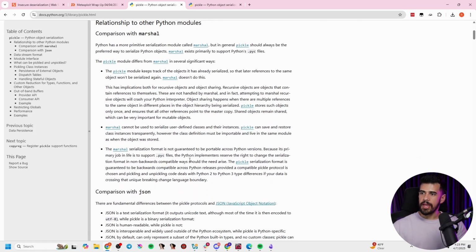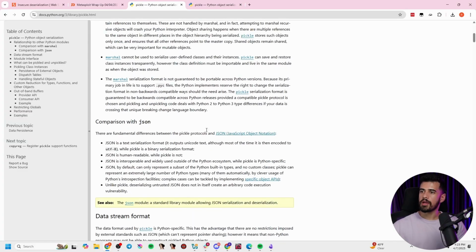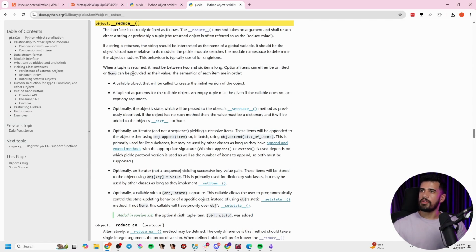But the main thing that we need to make note of here is that within Pickle, there is something called the reduce method. Dunder reduce dunder is how you would read this. This is a special method that basically takes no arguments. If I just summarize this, it will return a tuple, and essentially its responsibility is to help you customize how the deserialization happens. So what we can leverage with this as an attacker is to have some malicious code in this reduce method, and then whenever we do a pickle.loads, we will actually get it to run our malicious code.